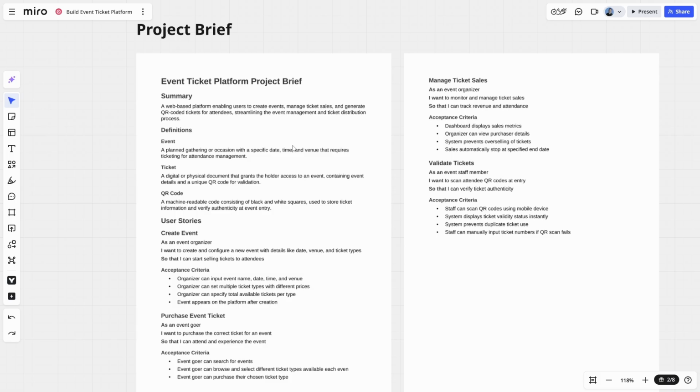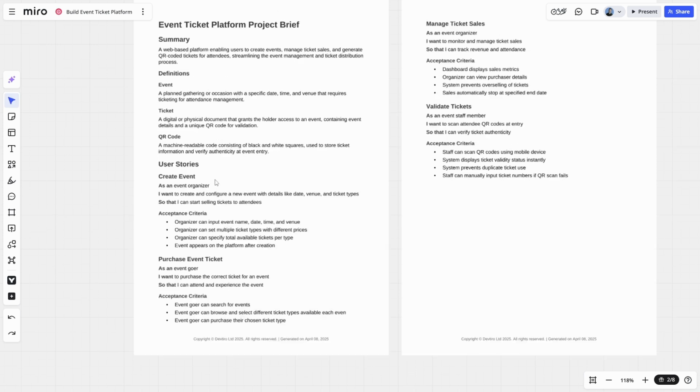So here we are in Miro, and here we have our project brief for the event ticketing platform. You can download this project brief as a PDF from Discord, and it's exactly the same one that you'll see here. Now, if you haven't seen one of my project briefs before, it's broken up into various distinct parts. Usually it starts with a summary, so just a high-level description of the system that we're going to build. Then we have some definitions. So I like to define some terms that we're going to be using, in this case, event, ticket, and QR code. And then we have a set of user stories.